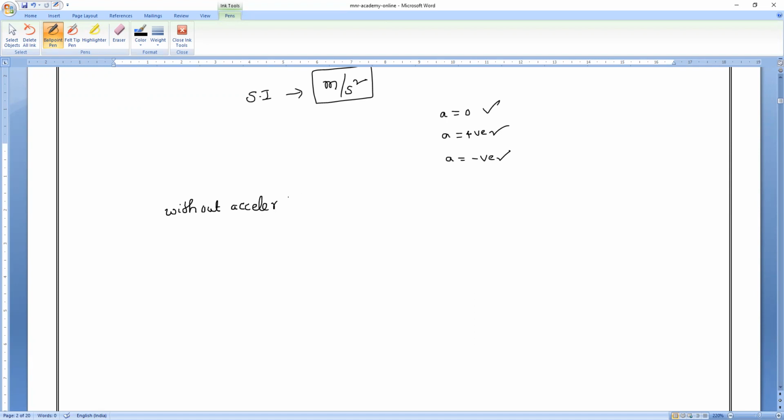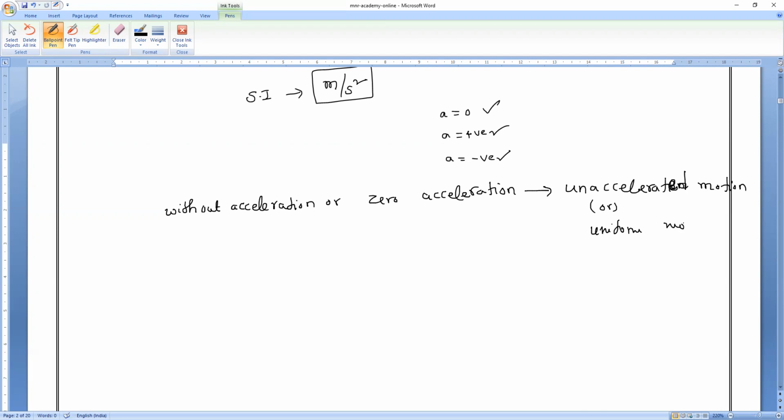Without acceleration or zero acceleration, the body is said to be in unaccelerated motion, or also we can call it uniform motion.